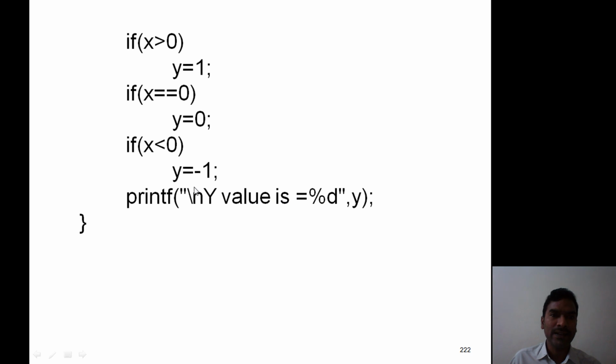Another test case. Now assume the X value is 0. Now 0 greater than 0. False. It reaches the next if condition. 0 equals 0. True. Hence 0 is assigned to Y. Now it reaches the next if condition. 0 less than 0. False. Now it reaches the printf statement. Now it prints Y value is 0. In such a way, the if statement is executed.